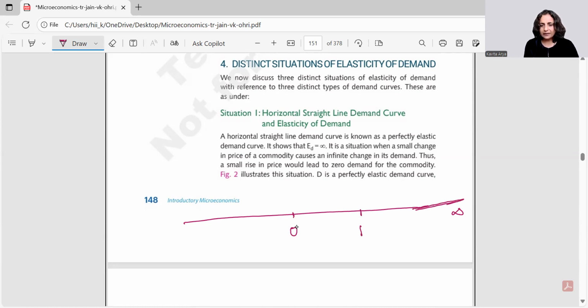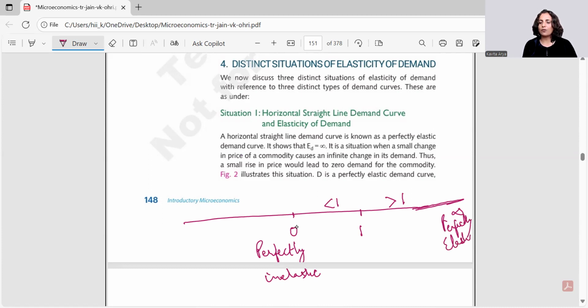And here this case is called less than 1 and this is called greater than 1, and these 5 are the expressions of elasticity. Both the extremes are given a prefix perfect. So 0 is called perfectly inelastic. Here this is called perfectly elastic.